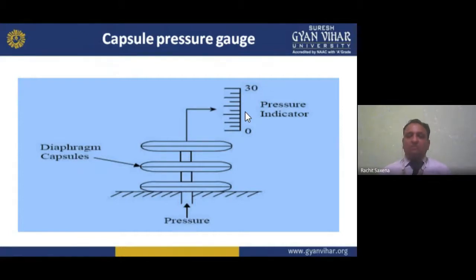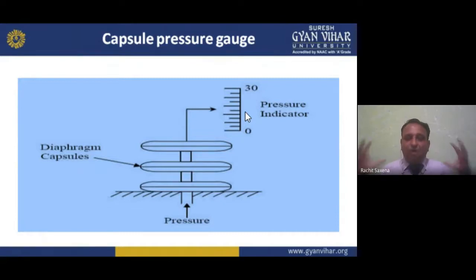First is the transducer. What is a transducer? We have already covered the types of transducer. In every lecture I will tell you this because these are the basics. For pressure measurement, we have the manometer, inclined type manometer, well type manometer.